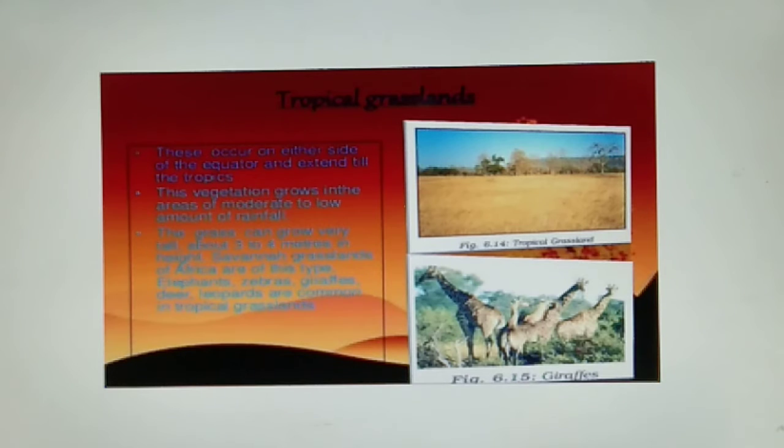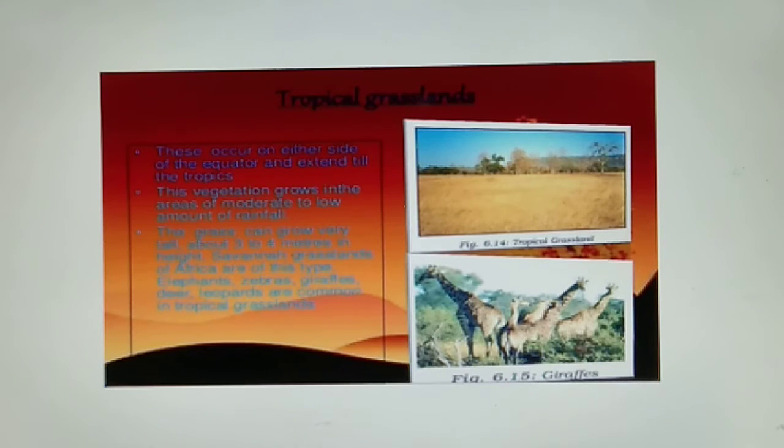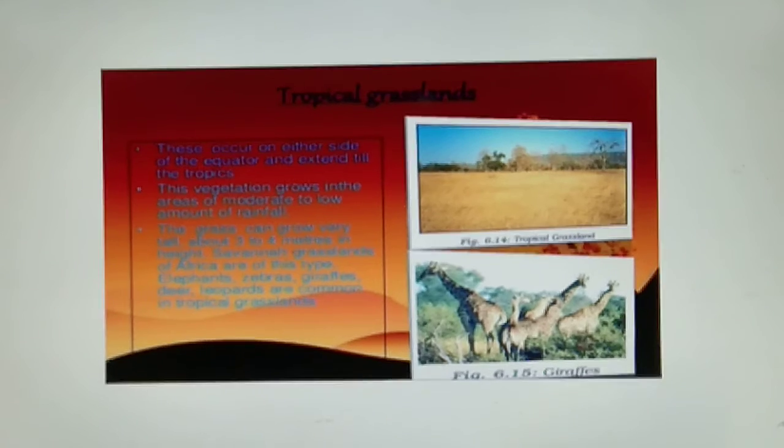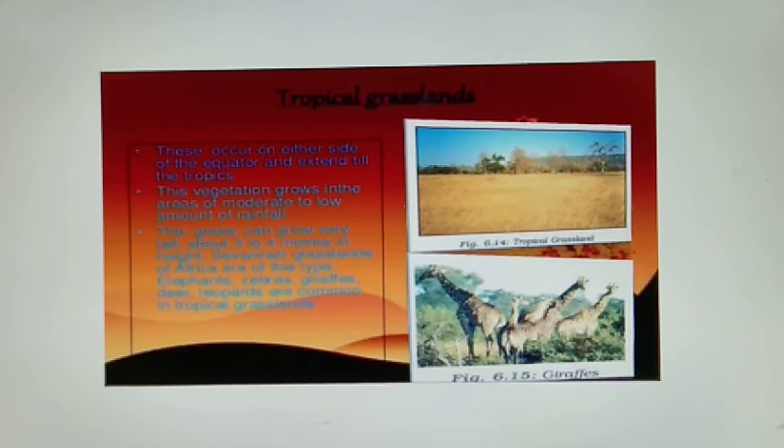Basically, this type of grassland is found on either side of the equator. These areas are warm all year and have a dry and a rainy season. Examples of tropical grasslands are the savanna in Africa, and grassland is found in India also. The grass can grow very tall, about 3 to 4 meters in height. Elephants, zebras, giraffes, deer and leopards are commonly found in tropical grassland.